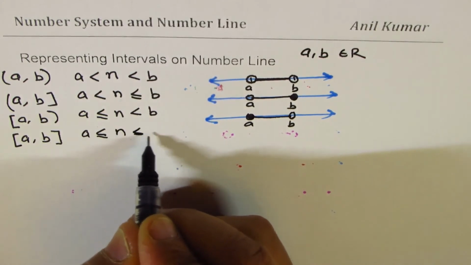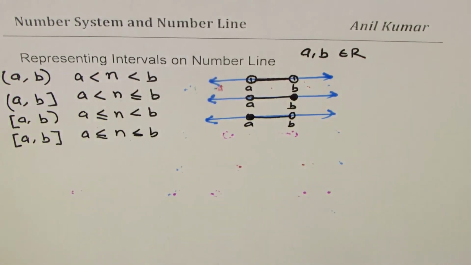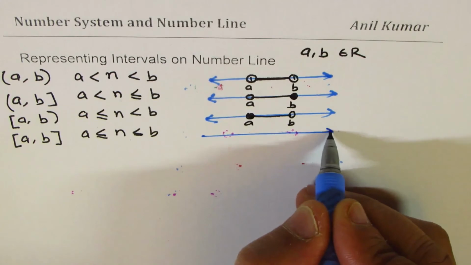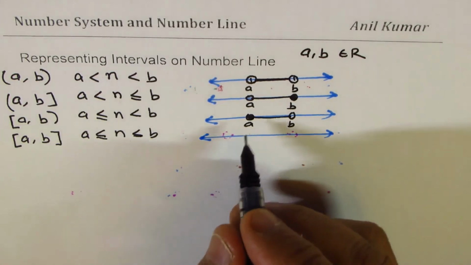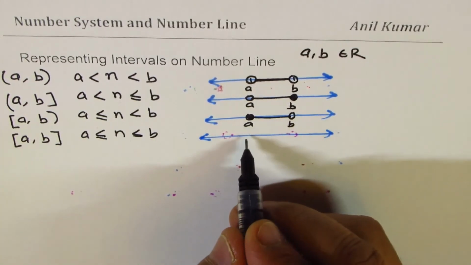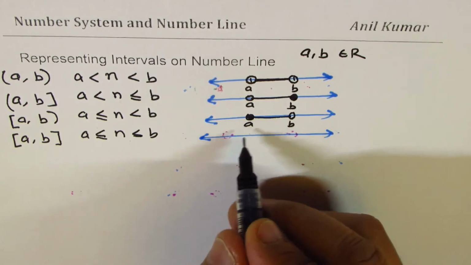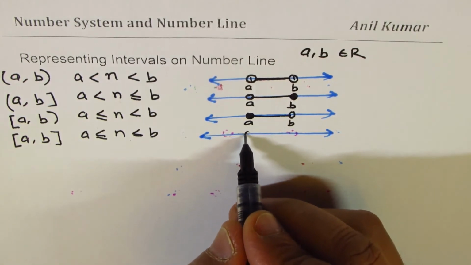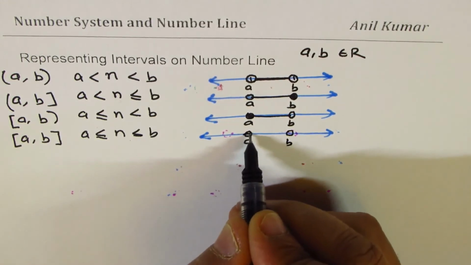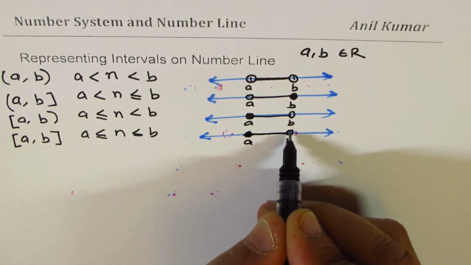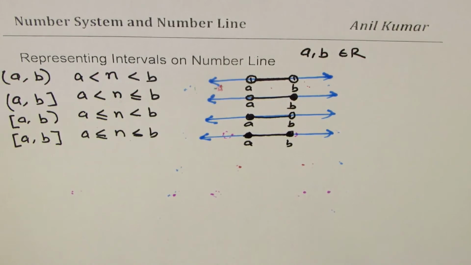That means it should be filled in for both, right? So these are 4 different ways in which you could represent the numbers where they are bounded at 2 ends, A and B. Both included means filled in. Do you see that?